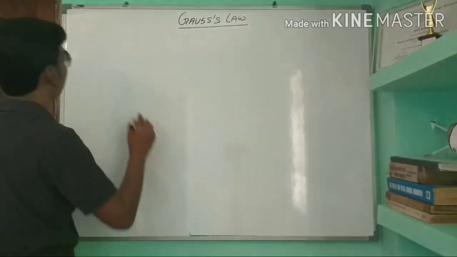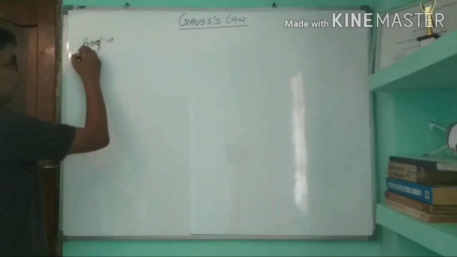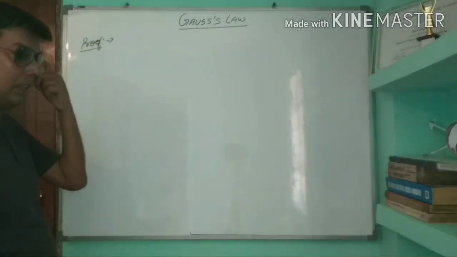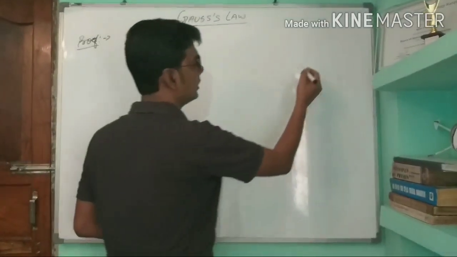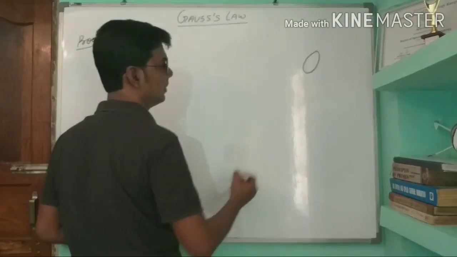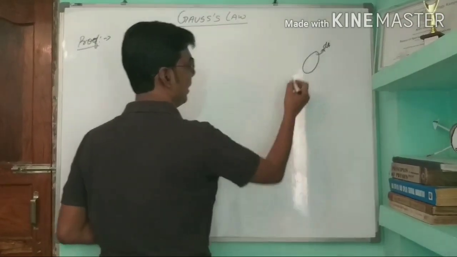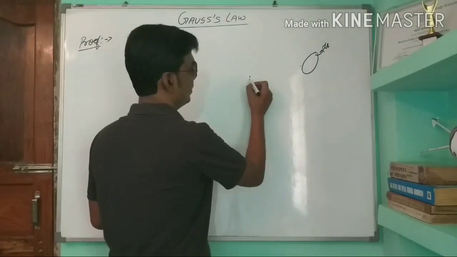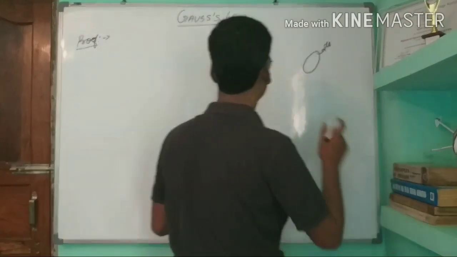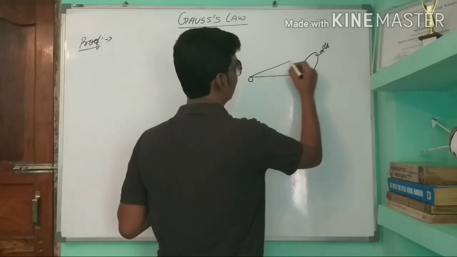Now the proof. Let us consider the same situation. A small surface area, this area is dA, and here this is the point O. So the solid angle.